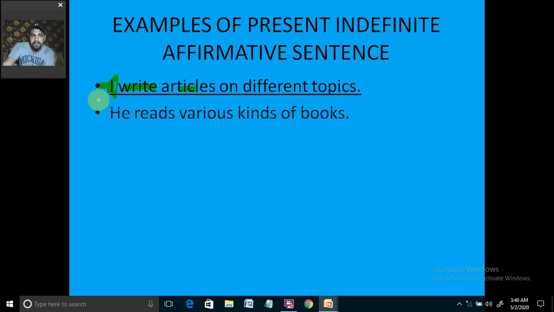Okay, then comes: he reads. He is the singular subject and it is third person, so with read we have used s. Then various kinds of books, that would be as it is. You have to see whether the connection between the verb and the subject is right or wrong.